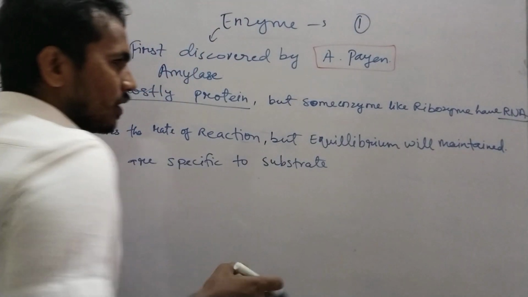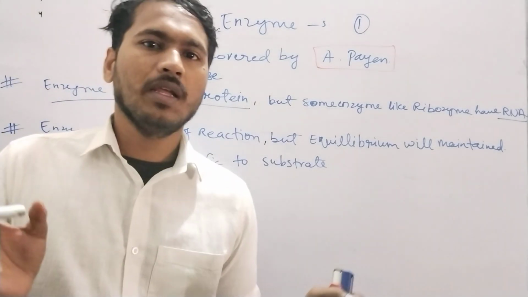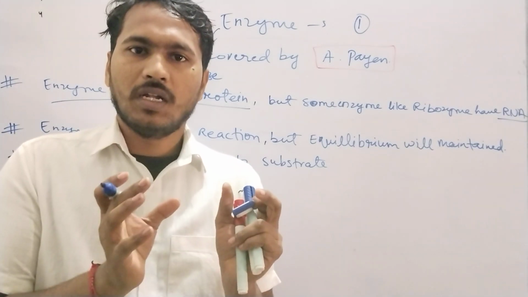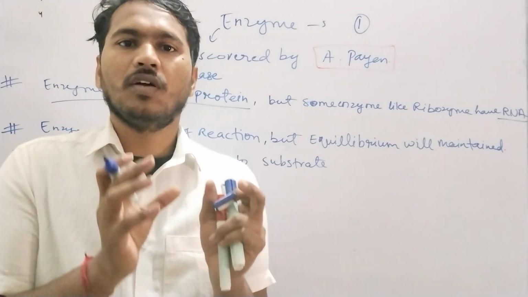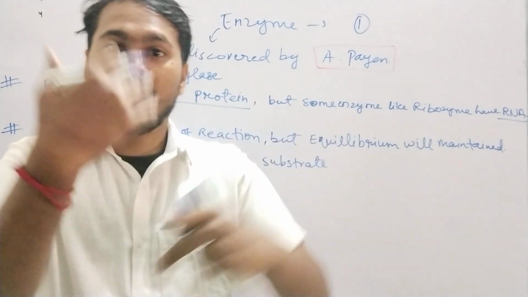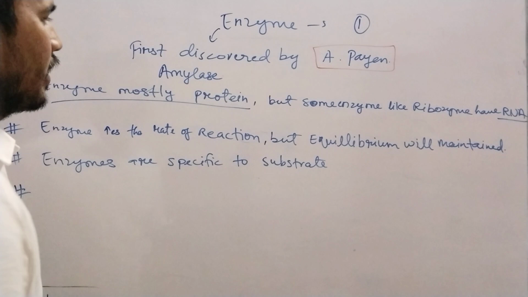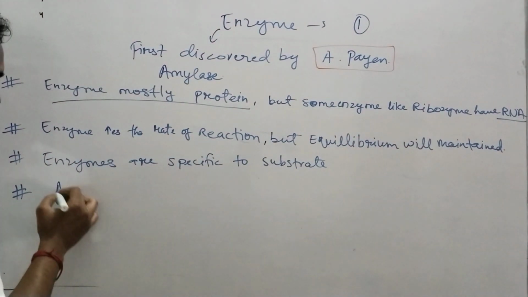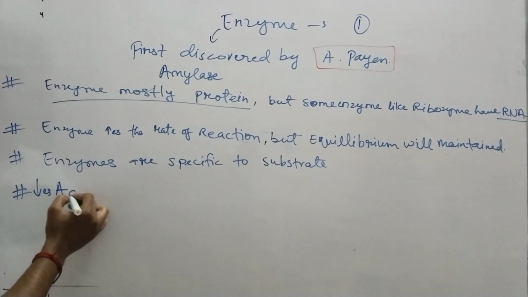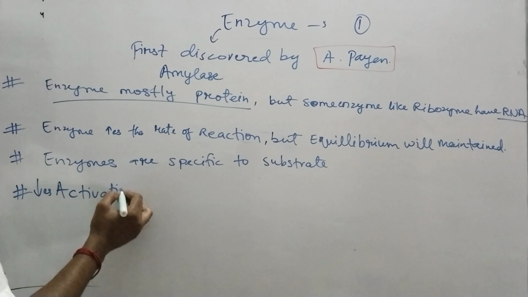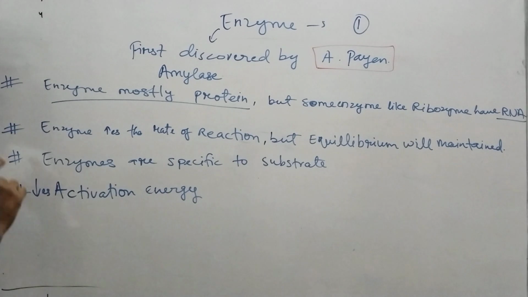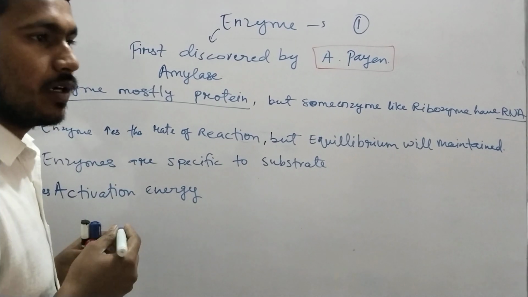Activation energy is what? When the enzyme and substrate both bind, there is a change in the free energy. The substrate is activated to convert into product. So that is called activation energy. Enzyme will decrease the activation energy, got it?